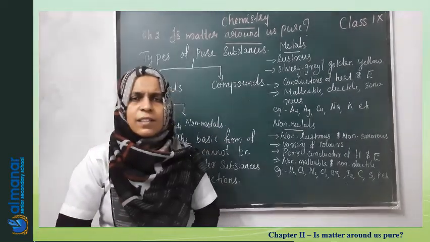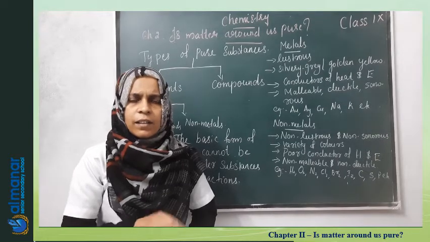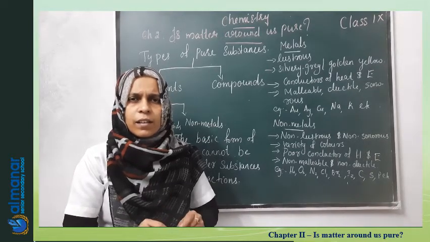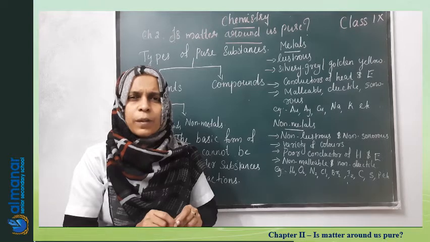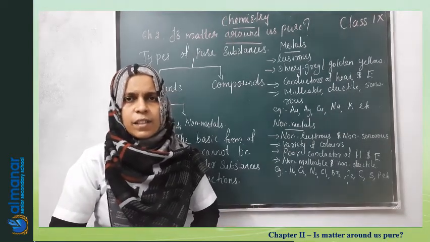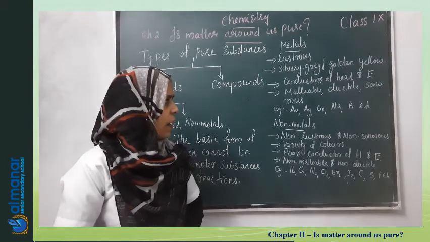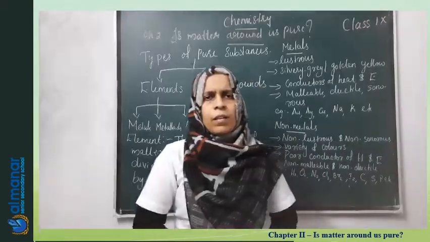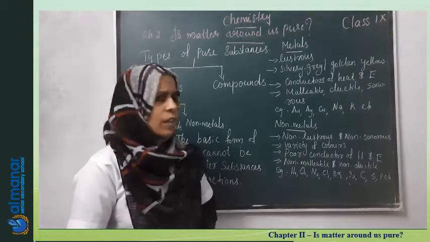Similarly, what is ductility? Think about the copper wires. So we can say the property by which a metal can be drawn into thin wires is known as ductility. So metals are malleable, ductile and sonorous. Next, what do we mean by the sonorous nature of metals?